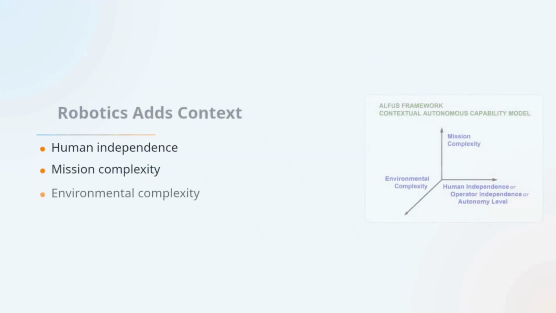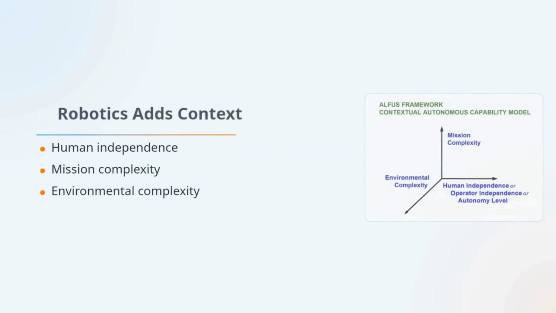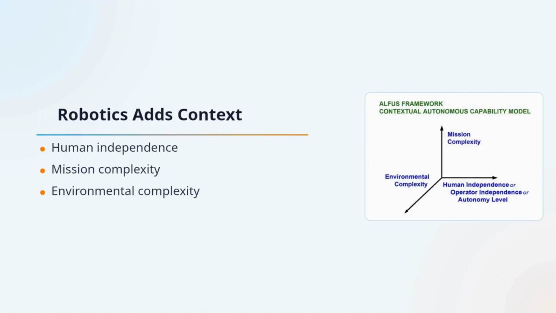Robotics and unmanned systems add one more critical idea: context. The ALFUS framework looks at autonomy across 3 axes: human independence, mission complexity, and environmental complexity. This is a big reminder for AI agents. An agent doing a simple task in a neat, predictable environment is not the same as an agent handling a messy, open-ended task across the open internet. Same supervision level, but very different real autonomy.